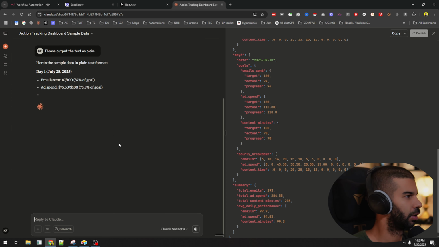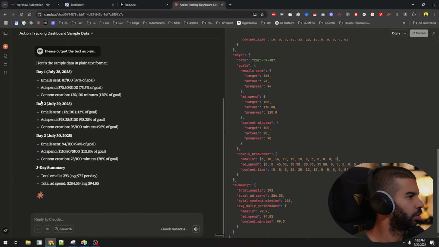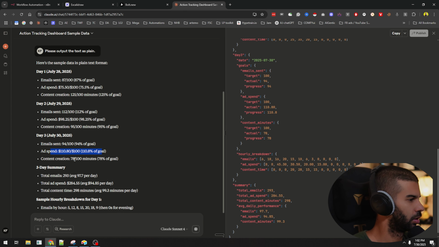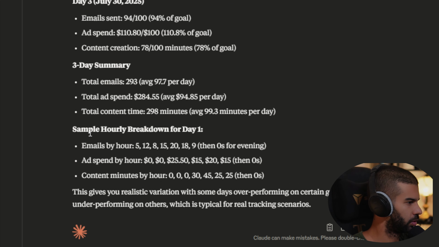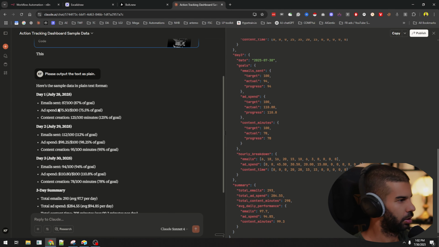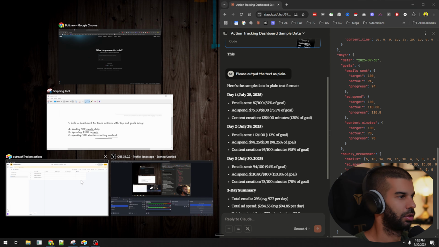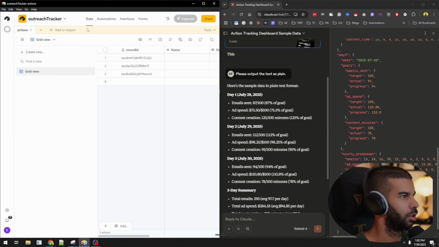But I think this is pretty clear here. Okay, so here we got that, we got that, we got that. Great. Here it's giving us the percentage of goal as well, which might be something to consider. Sample hourly breakdown for day 1. Okay, let's just keep it simple. And let's just have this here. Let's just have the database.